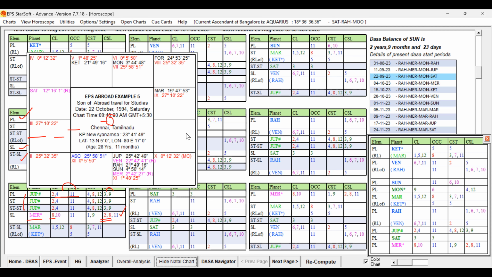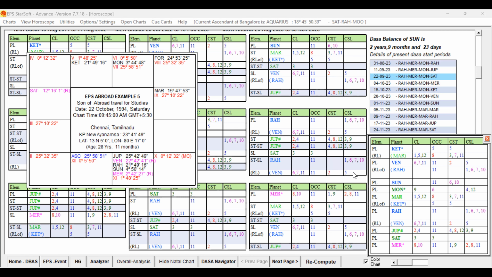You can see Mars is aspecting all these planets. Mars is aspecting them, so that way that is also passing ruler link. So the 9th sublord planet is also promising for traveling abroad despite some weakness. So it is indicating that the promise of travel abroad for education is present, right? Now we have to check the Dasa Lord.